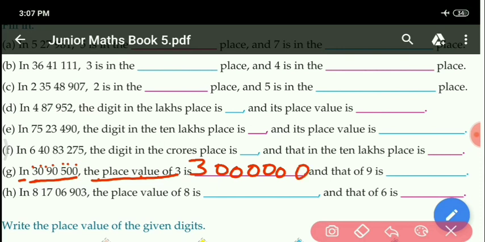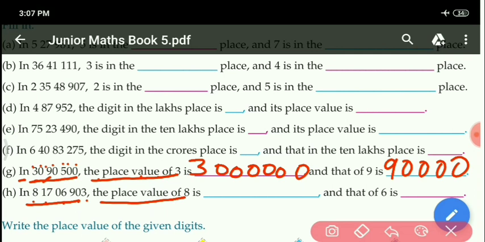Next, and that of 9 is. Asking the place value of 9 also. Look at the place of 9. 9 is given at ten thousands. So 9 into 10,000, how much will it be? 90,000. Clear? Next, in 8 crore 17 lakh 6,903, in this number the place value of 8 is.